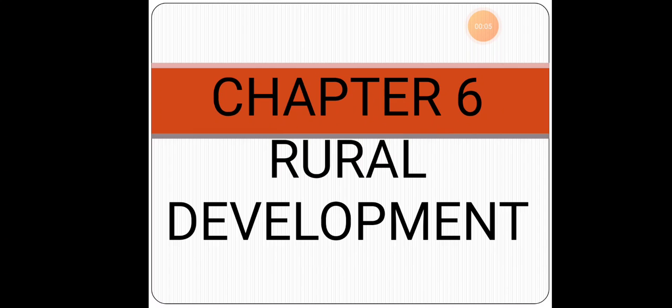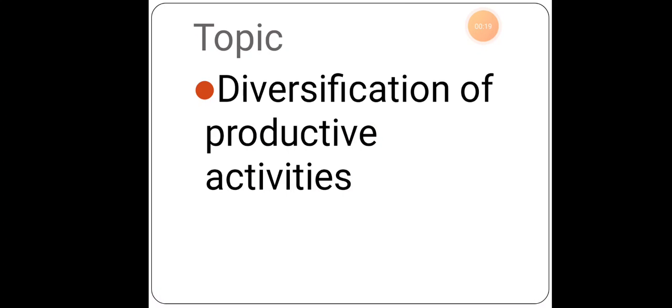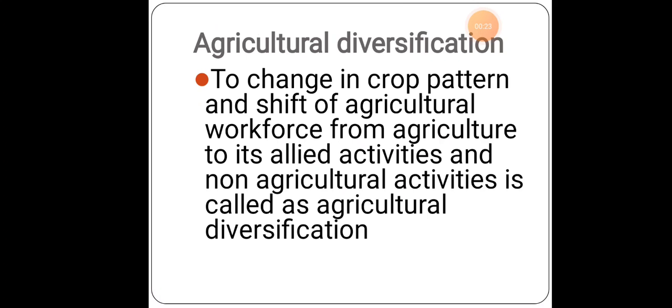Today we'll continue with chapter 6 under Indian economy, rural development. In the earlier session we studied the agricultural marketing system, how the marketing of agricultural products could be done. Today we will study the diversification of productive activities. What is the meaning of diversification? It means a variety of things other than agriculture.